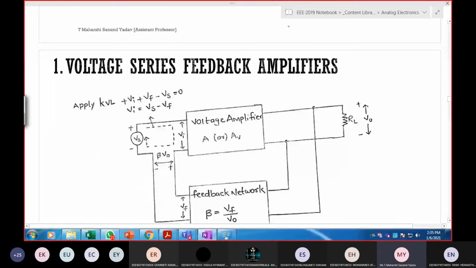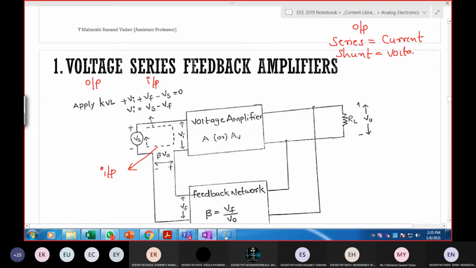You only need to understand two points, mixing as well as sampling, so that this topic is very easy. First part: this is output, this is input. Input is in the form of series. Next, output is nothing but voltage. In the output side, if it is series, it is current. If it is shunt, then it is voltage. Now see here, output is nothing but voltage. If output is voltage, it is nothing but shunt. That's why you can see this shunt in the output path.